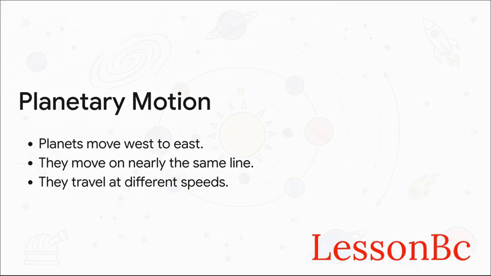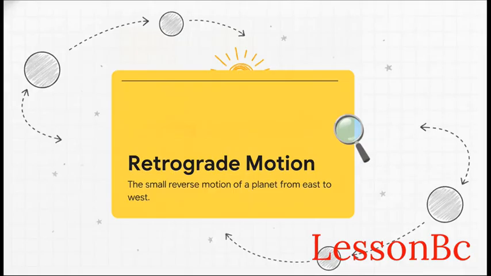Mars, which is pretty close to us, zips right along. But a planet further out, like Saturn, it creeps across the sky incredibly slowly. But wait, it gets weirder. Sometimes, these planets seem to completely break the rules. They will perform this tiny, temporary reverse motion, appearing to drift backward from east to west before resuming their normal path. Astronomers call this retrograde motion.